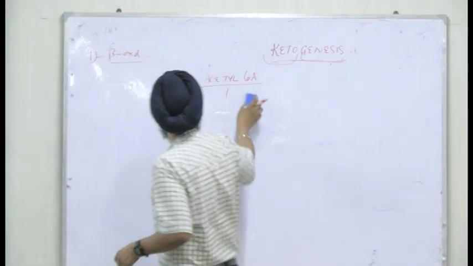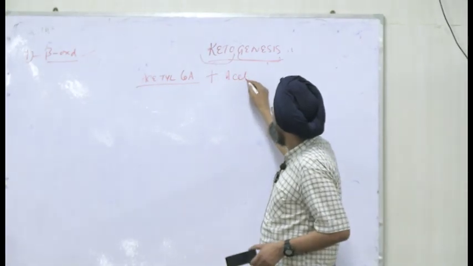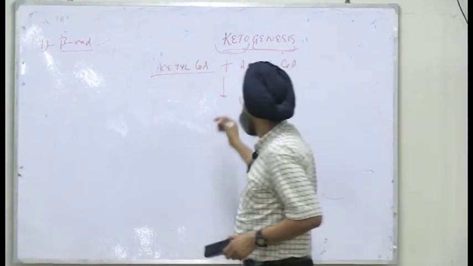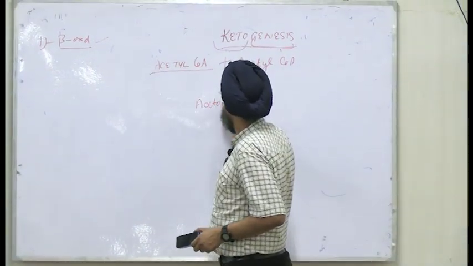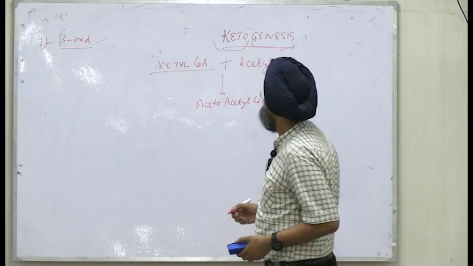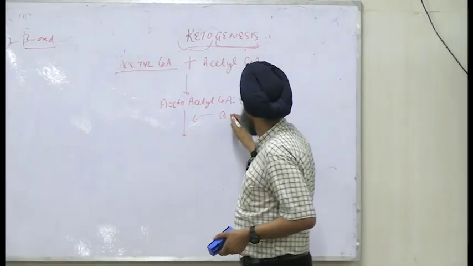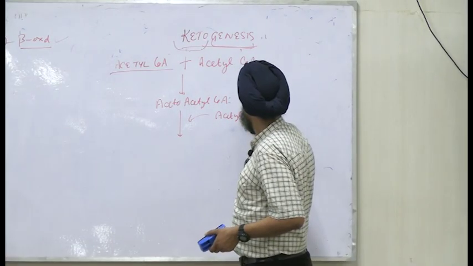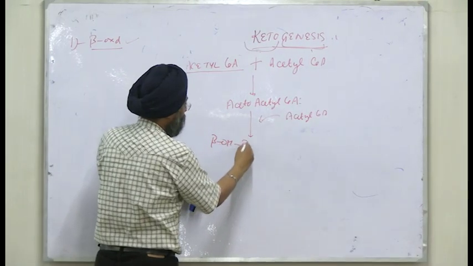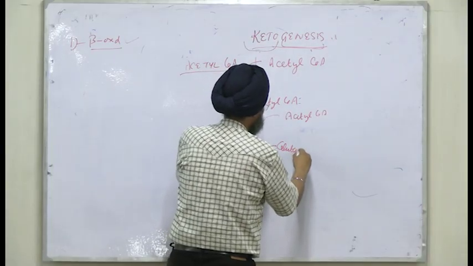So first of all, we have acetyl-CoA. It will combine with another molecule of acetyl-CoA. So what will we get? Acetoacetyl-CoA. And again we will add another molecule of acetyl-CoA. What will we get? Beta-hydroxy, beta-methyl, glutaryl-CoA.